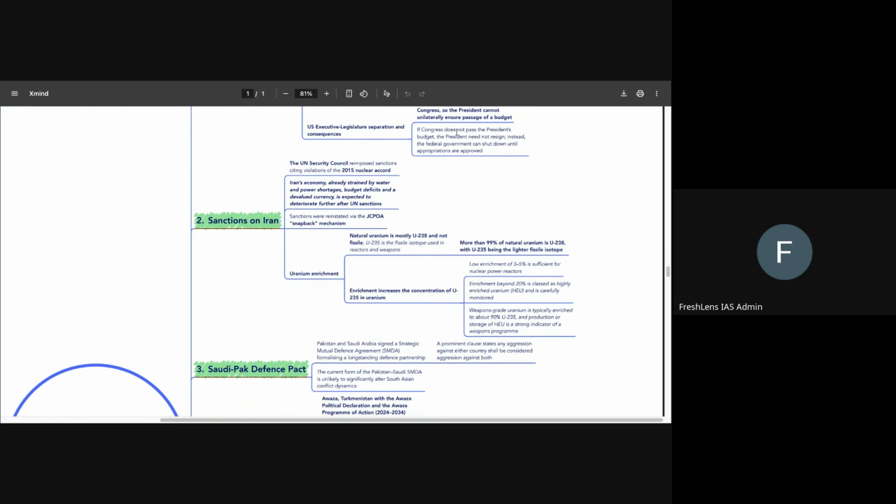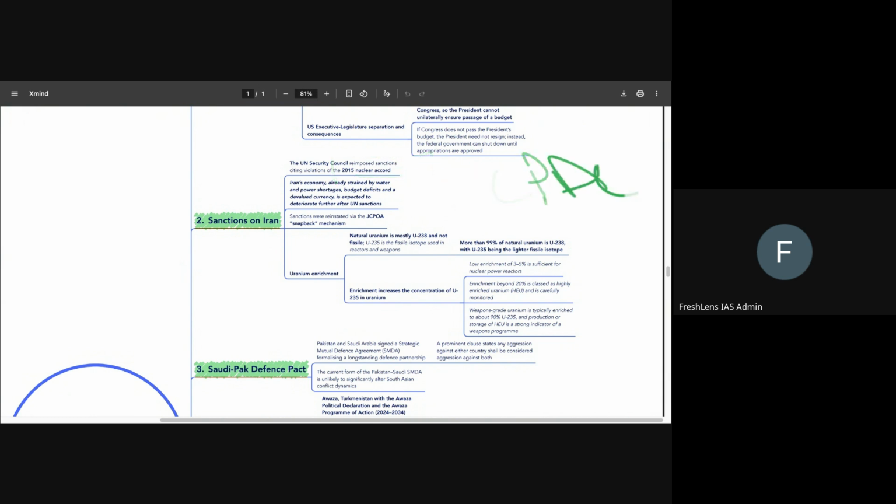Then comes sanctions on Iran. What we've been seeing of late is that Iran has been enriching its uranium fuel, and it is trying to create weapons-grade uranium. You should know that this level of enrichment is happening. And the UN Security Council, of late, has reimposed sanctions on Iran for violations of the 2015 JCPOA.